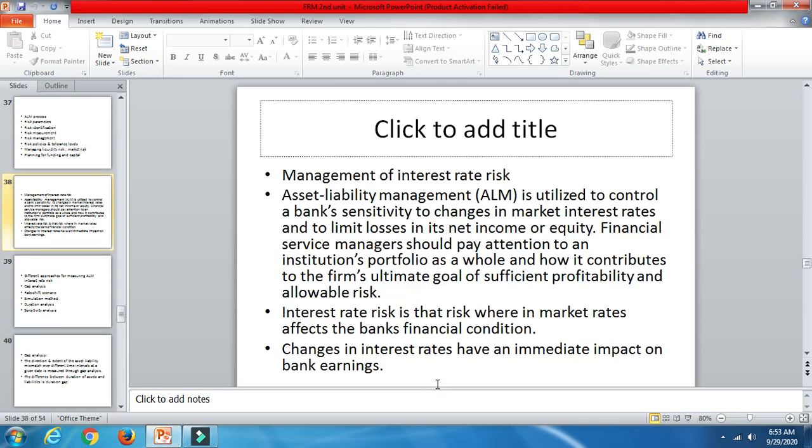Basically, banks and financial institutions measure ALM for two reasons. The first is establishing the amount of economic capital, meaning getting the maximum capital for the organization. That is one main reason to maintain ALM for interest rate risk, and the other reason is to reduce the risk.